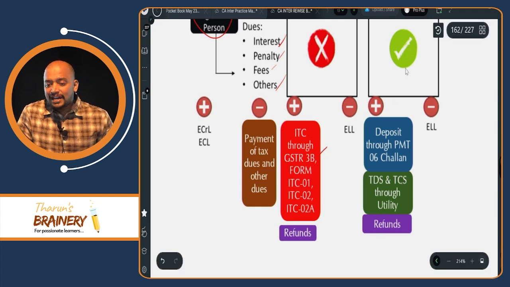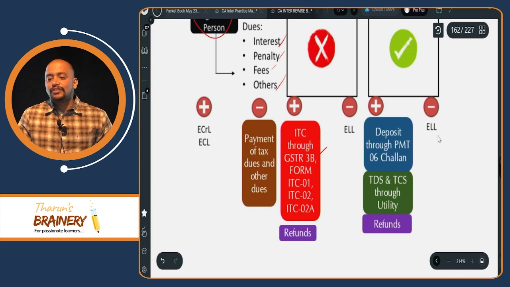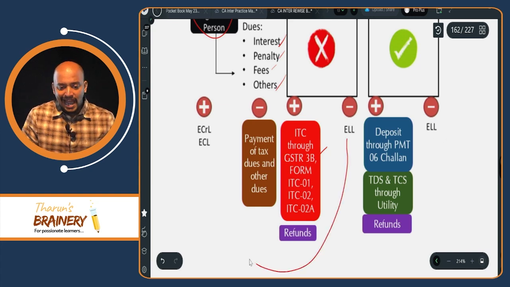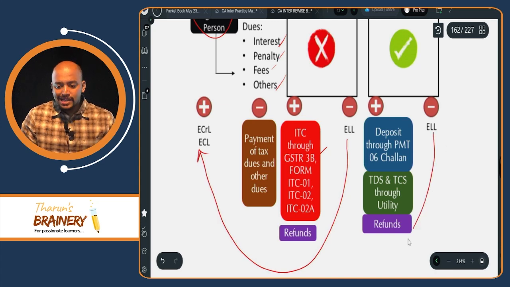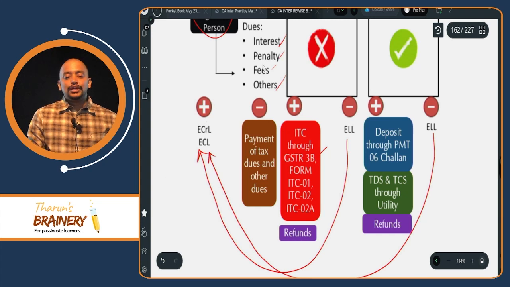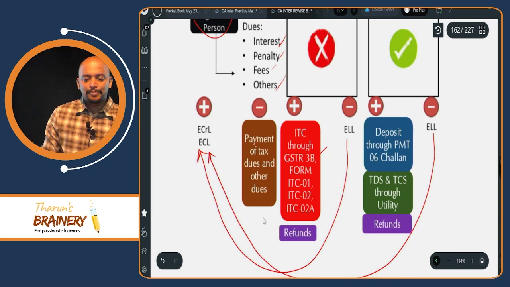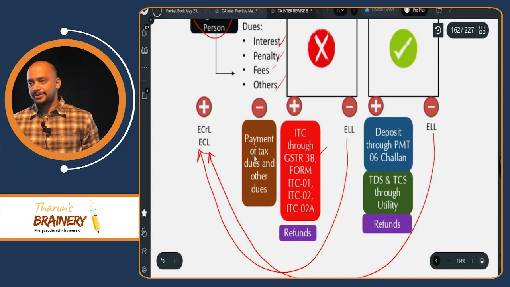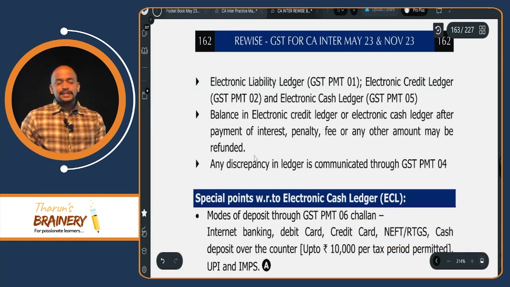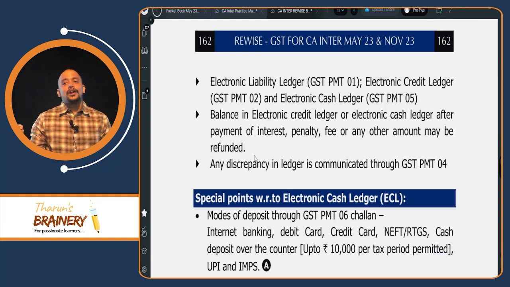The outflow of electronic cash ledger is for payment of liability ledger. So credit ledger and cash ledger outflow is nothing but inflow to liability ledger, and we will use that liability ledger balance for payment of tax dues and other dues. Understood? Now, these ledgers are with prescribed formats.